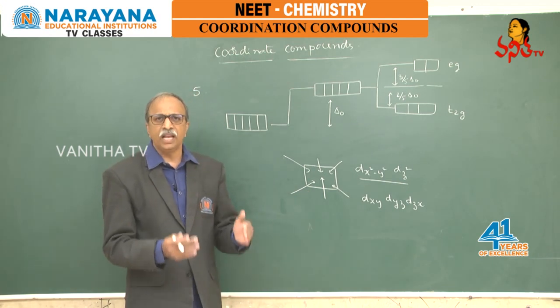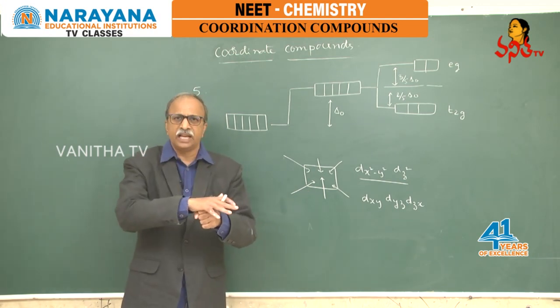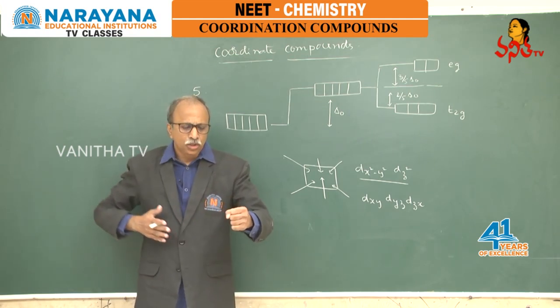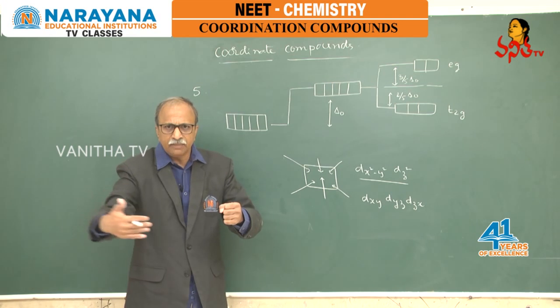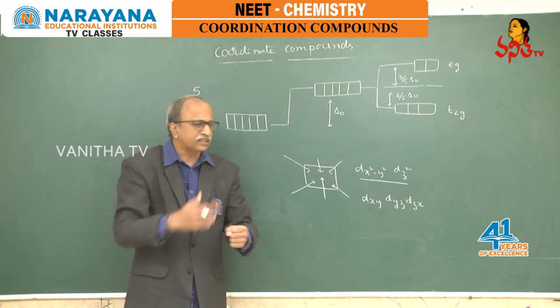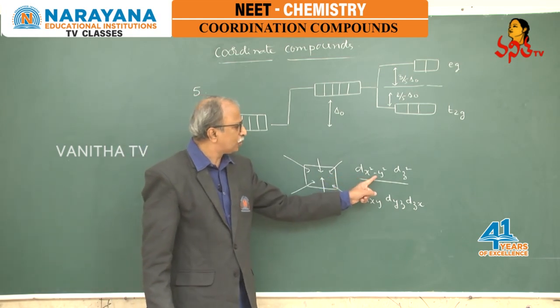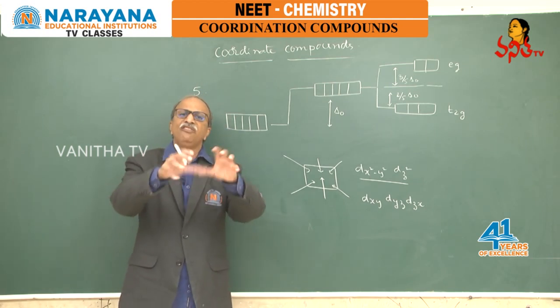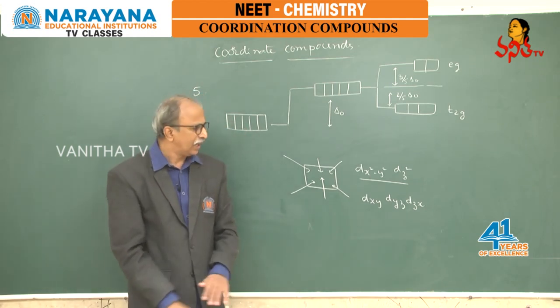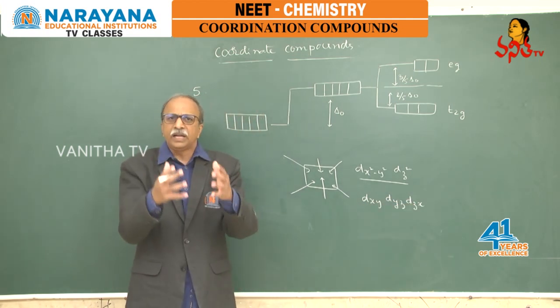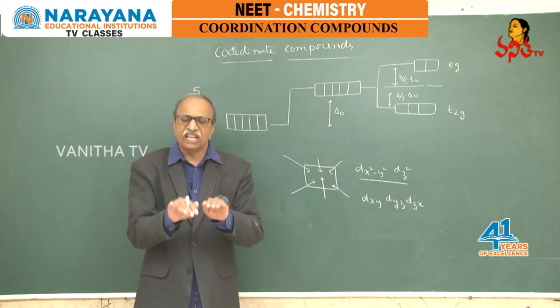Whenever the metal ion is there and the ligands are approaching octahedrally, like this, due to this approach along the axis, dx²-y² and dz² orbitals are influenced more effectively, and dxy, dyz, dzx orbitals are influenced less effectively.